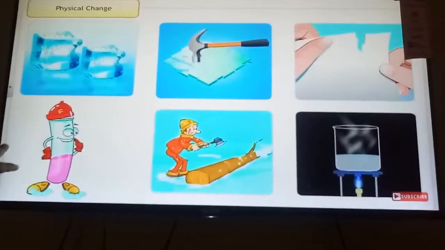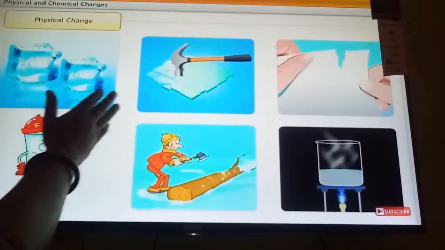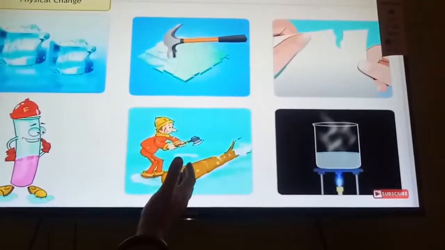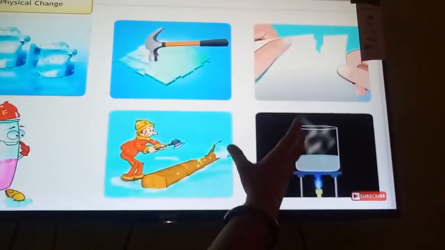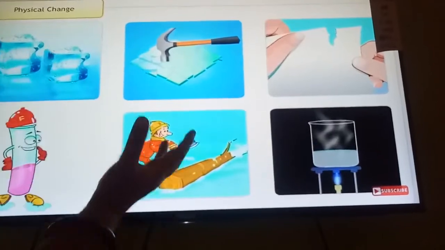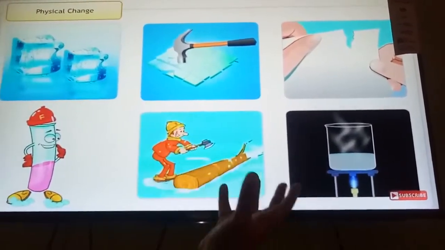Here you can see examples of physical change: the melting of ice, the breaking of glass, the tearing of paper, the cutting of wood, and water changing into steam. Here only the physical state has changed, and no new substance has been formed.